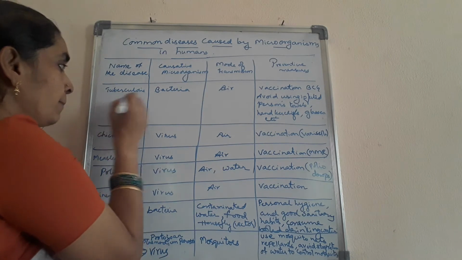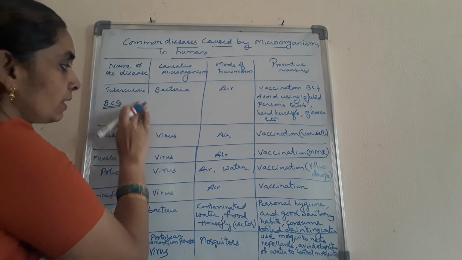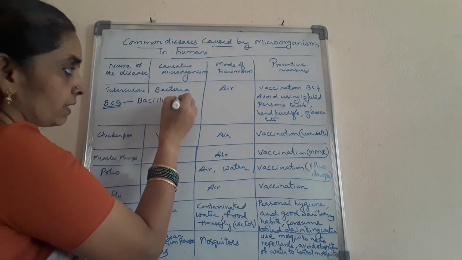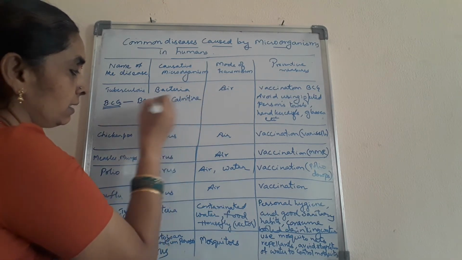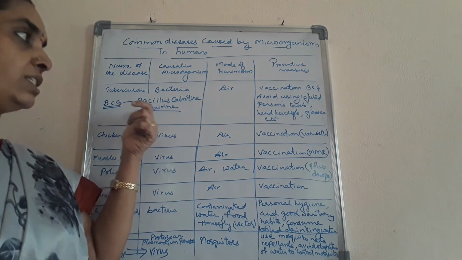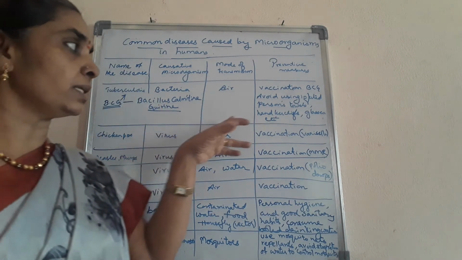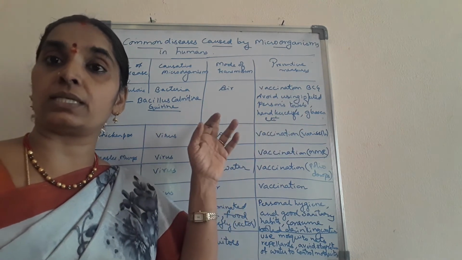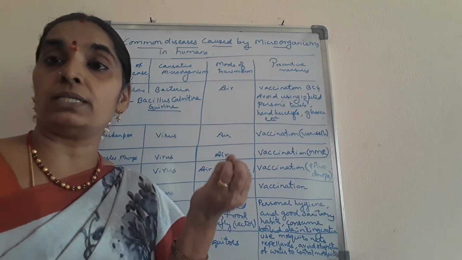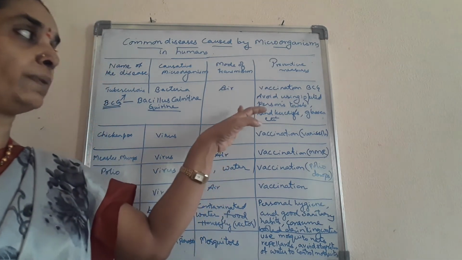BCG full form is Bacillus Calmette Guerin. Here I am going to write the full form of BCG, Bacillus Calmette Guerin. This is the vaccination given to prevent tuberculosis. Is it clear children? The person who is affected with the disease should be kept in such a situation that his towels or used towels and glasses should not be used by a healthy person. Okay children, that should be followed strictly.